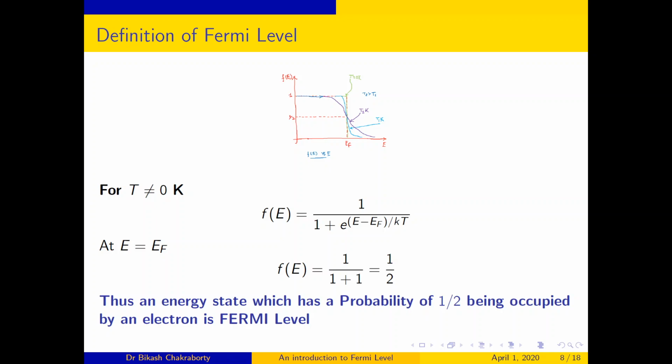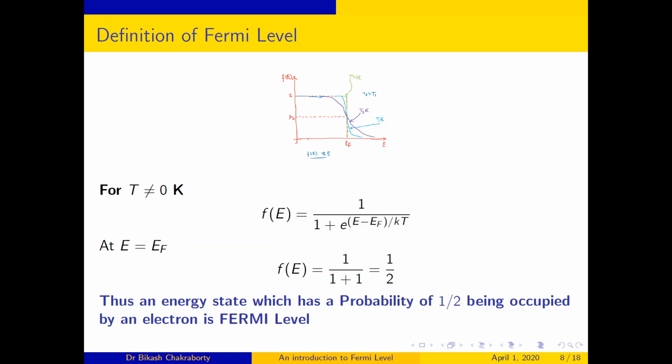For T not equal to 0 Kelvin, you can easily show that if I put E equal to EF, then this distribution function becomes f of E is equal to 1 divided by 1 plus 1, which is equal to half. Thus, an energy state which has a probability of half of being occupied by an electron is the Fermi level. This f of E, that is the distribution function, is the probability of occupation of an electron at a particular energy level E. So, the Fermi level is that energy level for which the probability is half of being occupied by an electron.